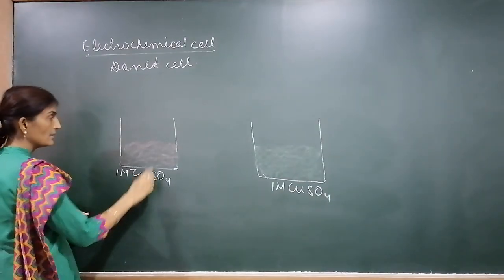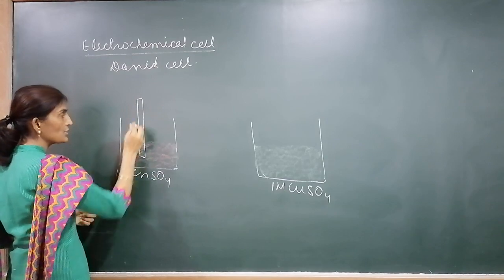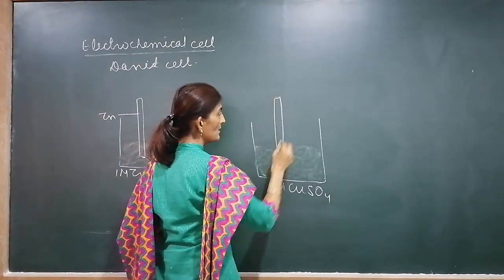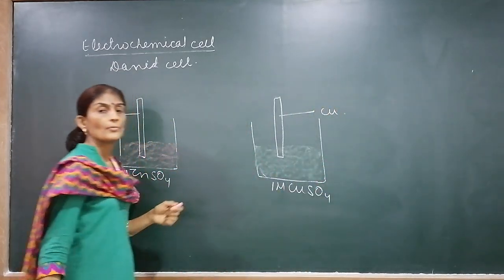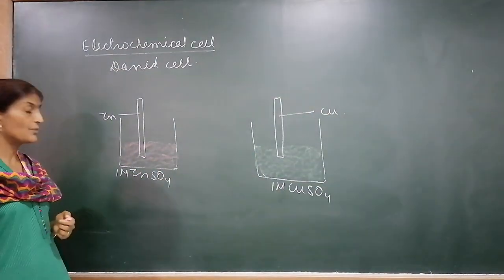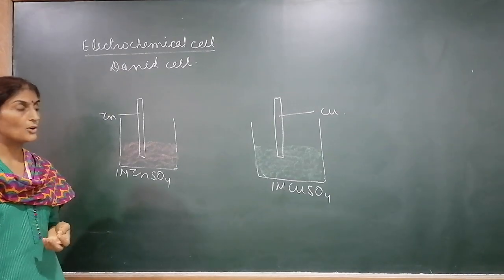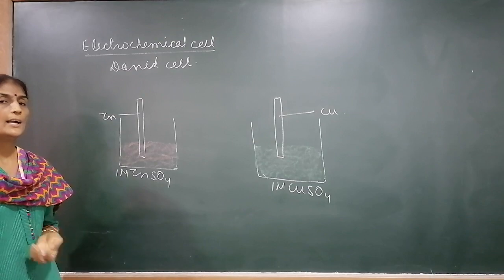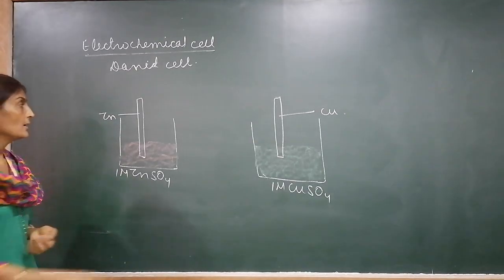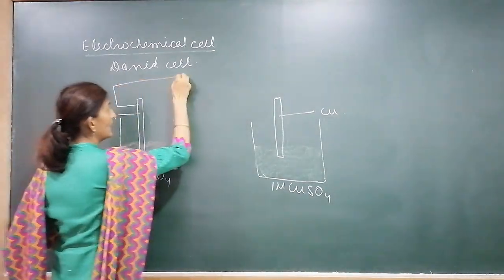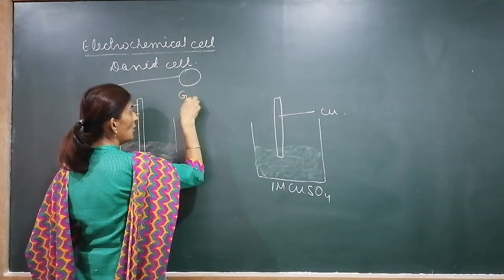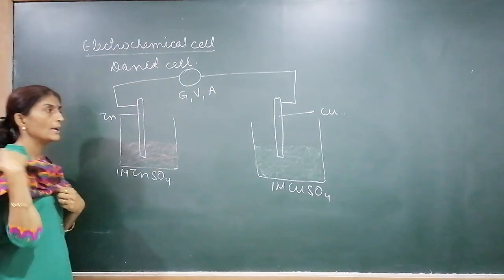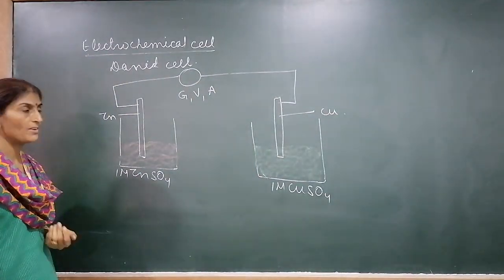In the first beaker, a zinc rod is dipped in the solution, and in the second beaker, a copper rod is dipped. These rods are connected through a galvanometer, voltmeter or ammeter by copper wire. The connection of the two rods is done by copper wire.